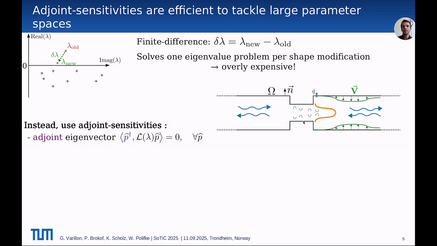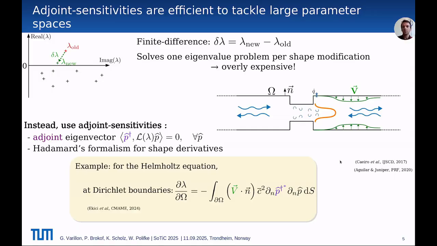Instead, we can get the sensitivities from the adjoint fields. The adjoint solution, here the purple P, is defined from the original eigenvalue problem through this scalar product. It is also called the left eigenvector. It is the solution of this equation here, with L the original eigenvalue problem, for any vector P. This adjoint field can be combined with the Hadamard formalism to express the shape derivative under this expression. It requires much more analytical derivation than the finite difference approach. You can find this derivation in those papers, for example.